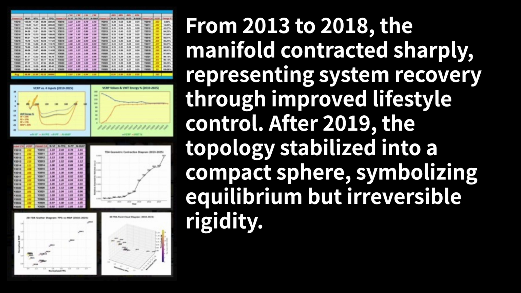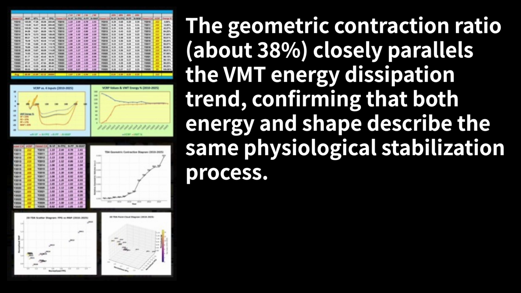From 2013 to 2018, the manifold contracted sharply, representing system recovery through improved lifestyle control. After 2019, the topology stabilized into a compact sphere, symbolizing equilibrium but irreversible rigidity. The geometric contraction ratio, about 38%, closely parallels the VMT energy dissipation trend, confirming that both energy and shape describe the same physiological stabilization process.